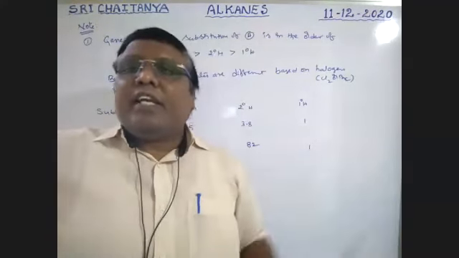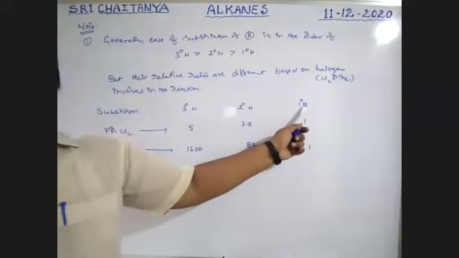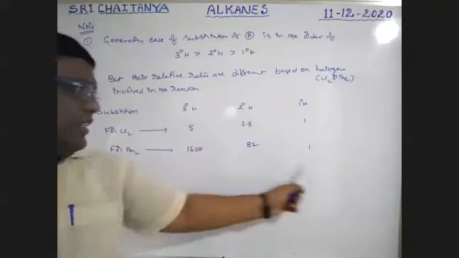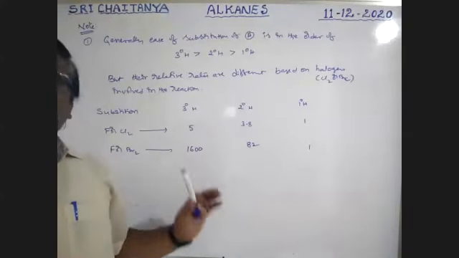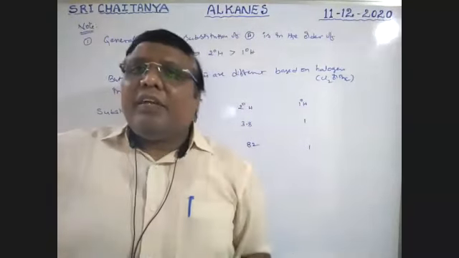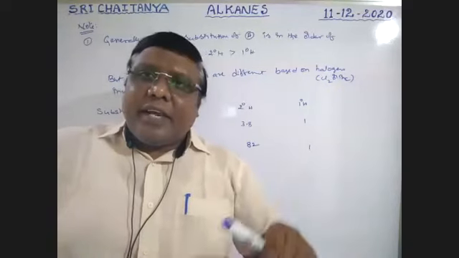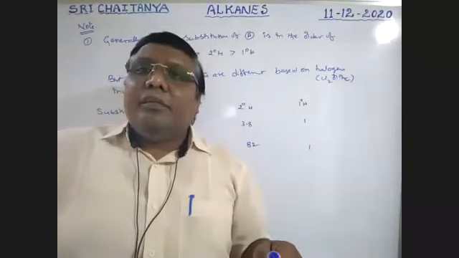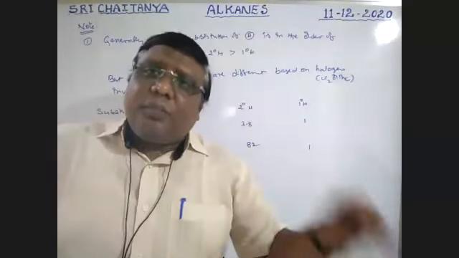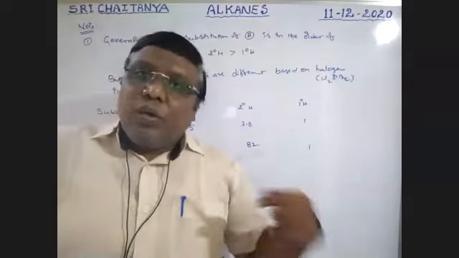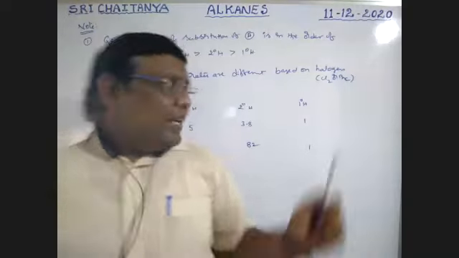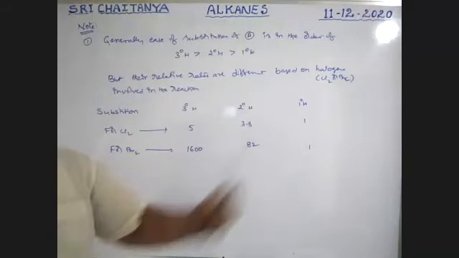It is 1:1600 in bromination, but during chlorination, 1:5. That means the chlorination values are nearby, but bromination values are extremely different. That is why chlorination is non-selective, but bromination is selective. Primary, secondary, tertiary are there. During bromination, tertiary is the first replacement, after that secondary, after that primary. But when chlorination is there, all are replaced in parallel, some more, some less, because the rates are relatively close.